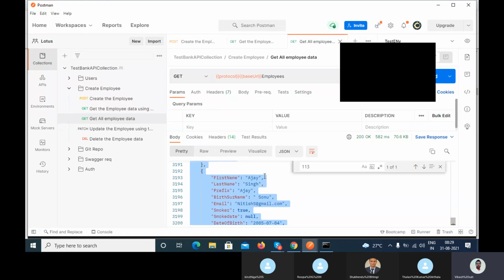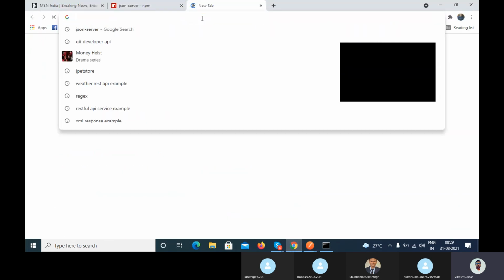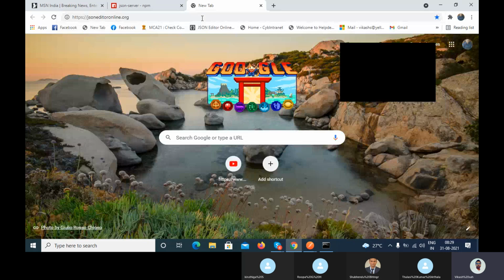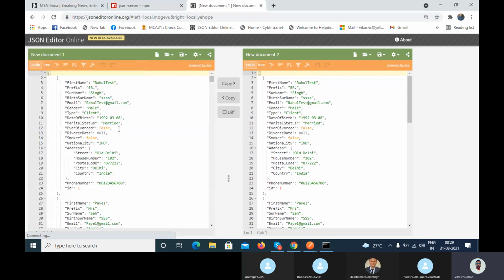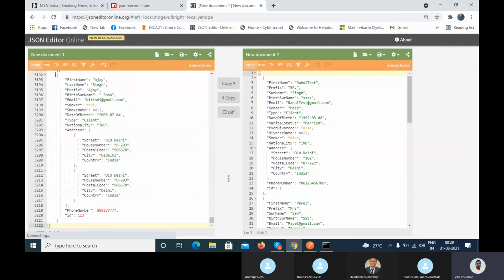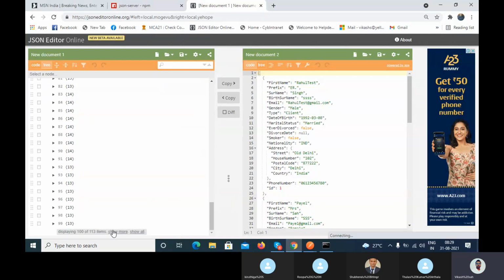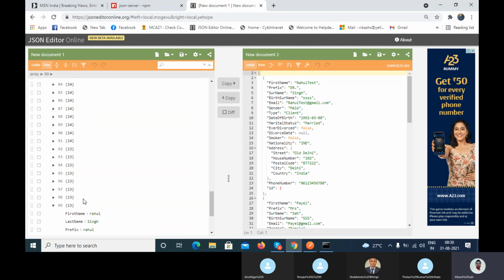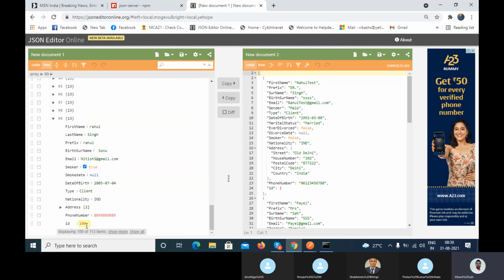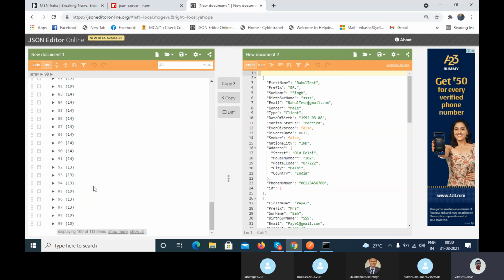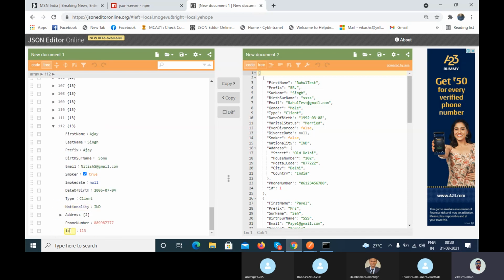Okay, let's do that. What I can do here is go to the JSON editor. Give me a second. You can see how many objects are there inside this array, total 99. Displaying 113 items, so more. The new one which you created, 113, is here.